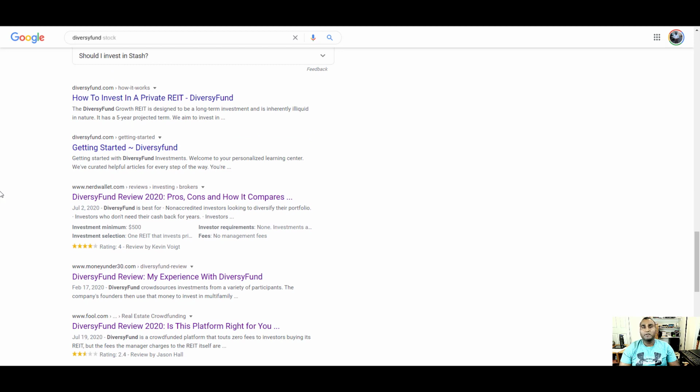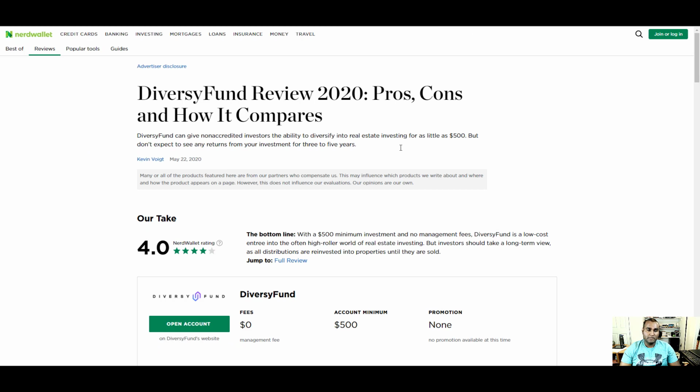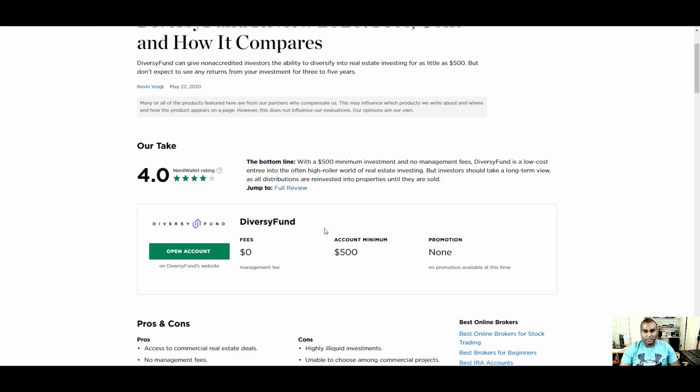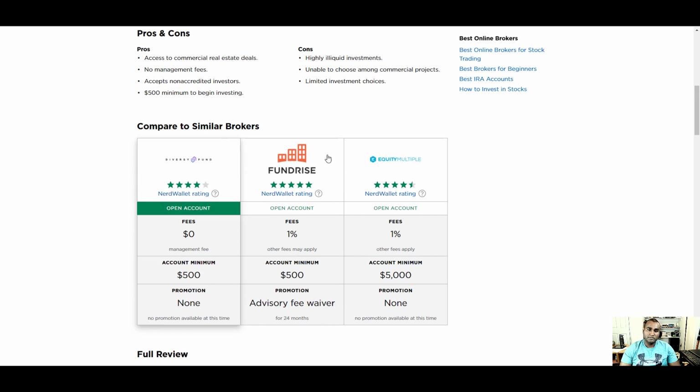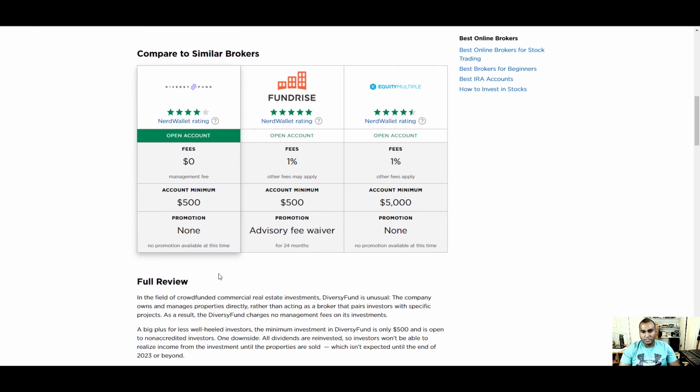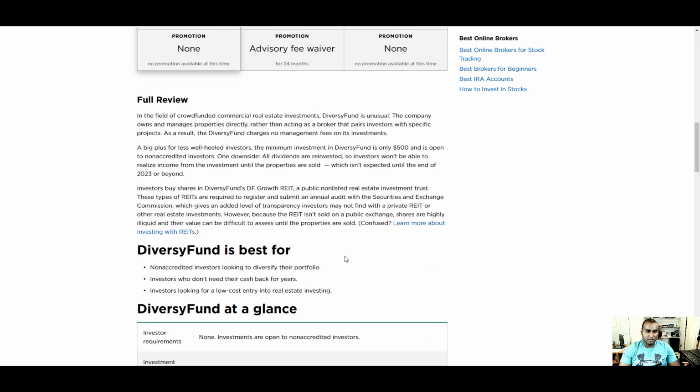Okay, let's look at more stuff about DiversyFund. What NerdWallet had to say. They give them 4 out of 5, 0 fees, right? Account minimum 500, promotion none. They're comparing here Fundrise versus DiversyFund versus Equity Mogul, right? 0 fees, 1%, 1%, 500, 500, 5,000. None. Advisory fees are waived in the promotion period for Fundrise. Okay, promotions none.